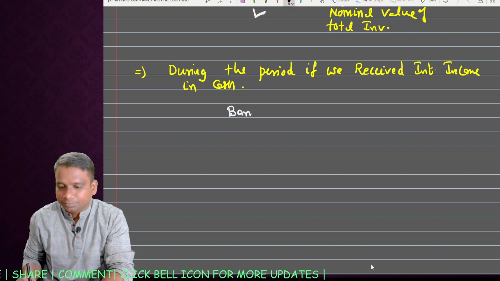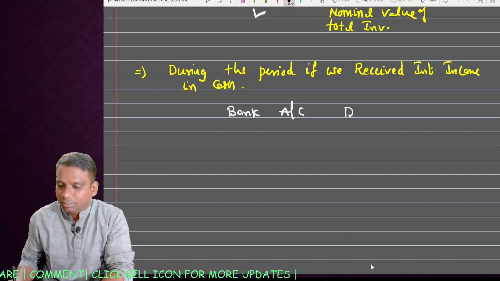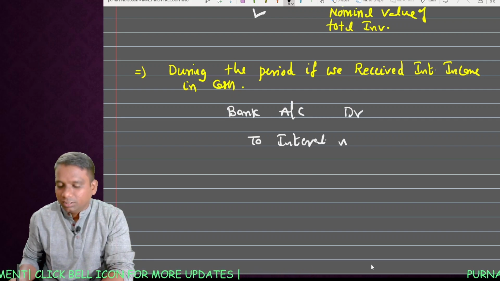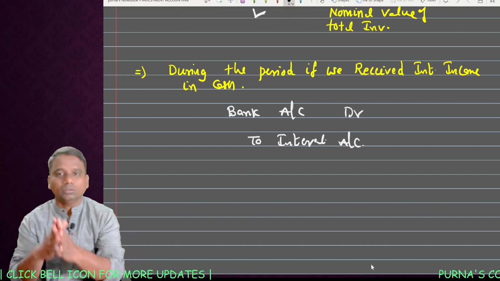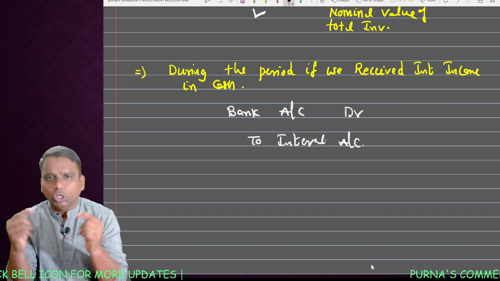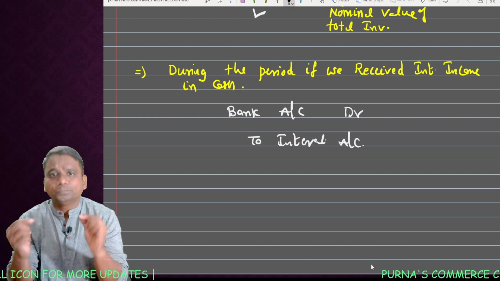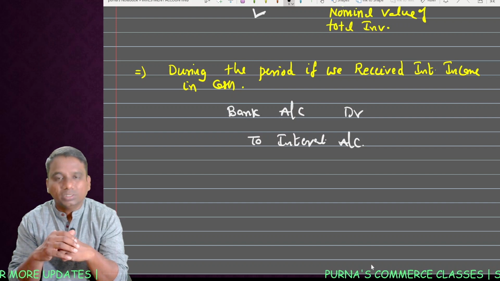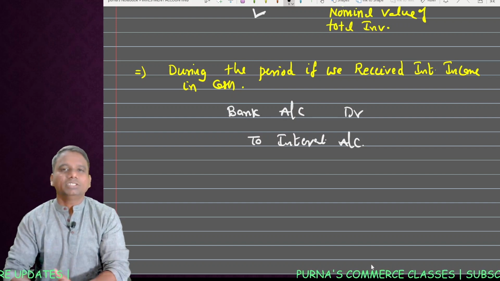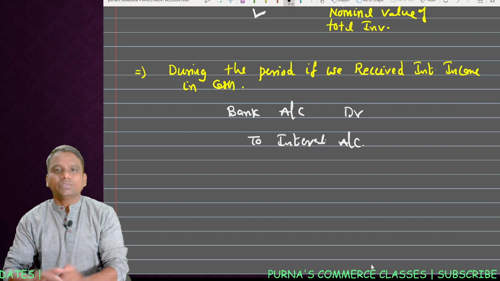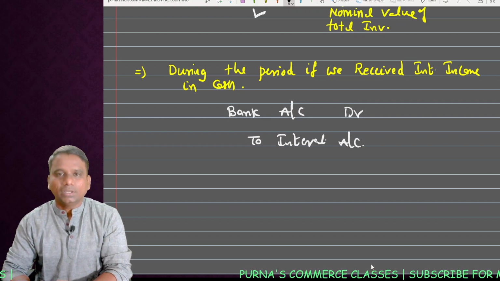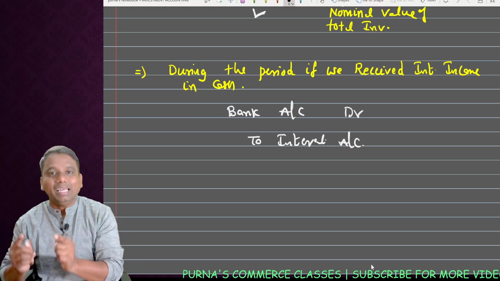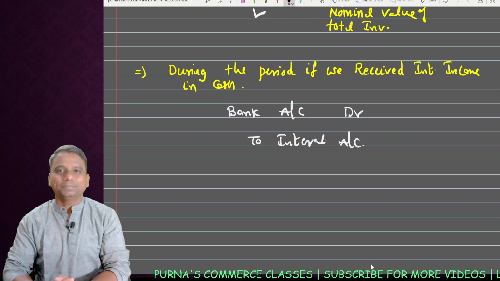Bank account debit to interest account. This is the one entry you have to record. During the year, if you receive interest, then we have to pass this entry: bank account debit to interest account. Hope you understood this concept, students. In the next video, we discuss the procedure of solving variable income bearing securities.